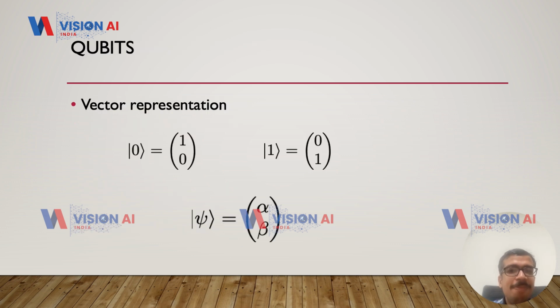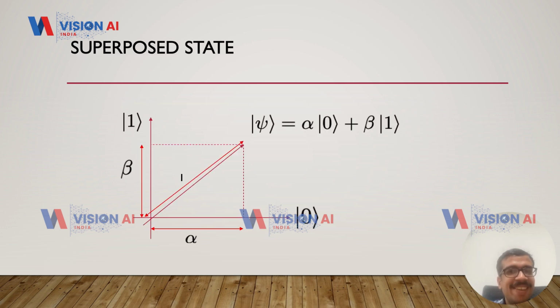Now, what does all this mean, these complex numbers, this superposition? Well, you can consider ket 0 and ket 1 to be two-dimensional complex vectors. Ket 0 can be represented as the vector (1, 0) and ket 1 as the vector (0, 1). The general state ket psi can now be written as (alpha, beta).